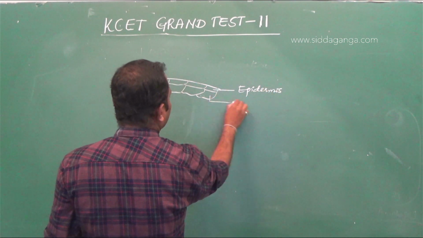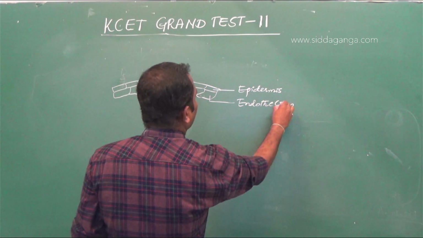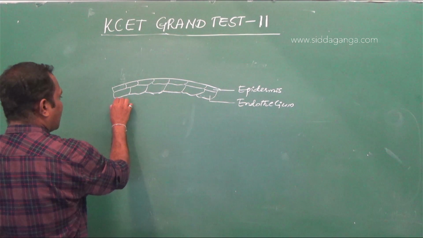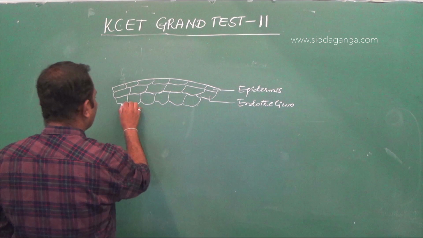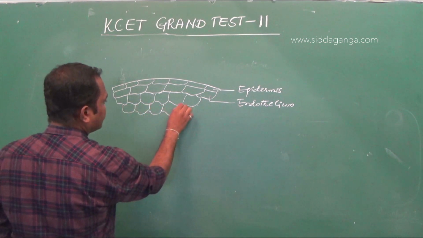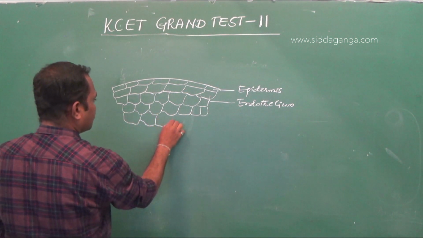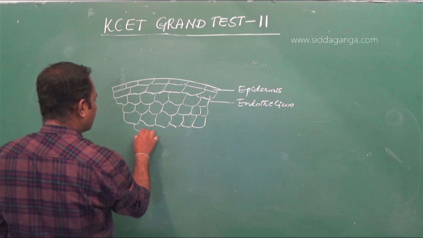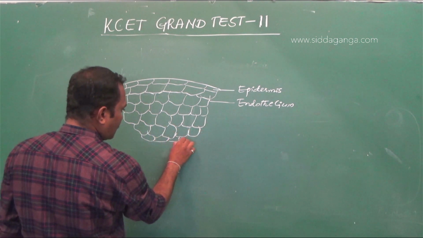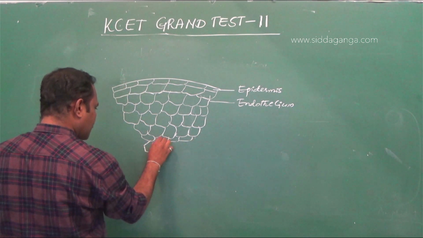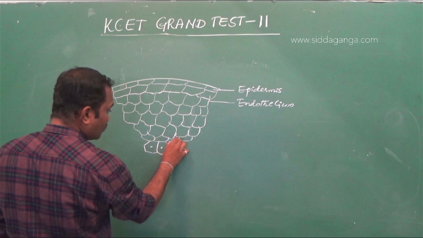Outermost epidermis, next to that endothecium, and next to this there will be a few layers of cells known as middle layer. And innermost there will be cells with dense cytoplasm and multinucleated, more than one nucleus condition.